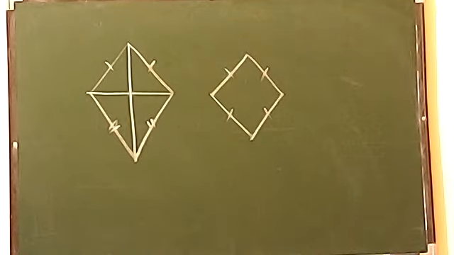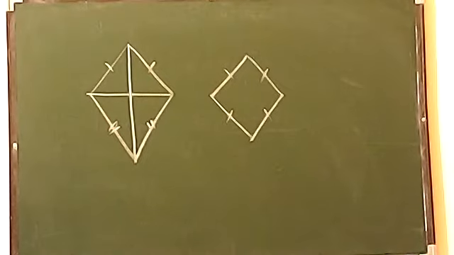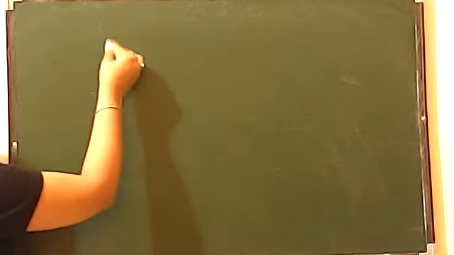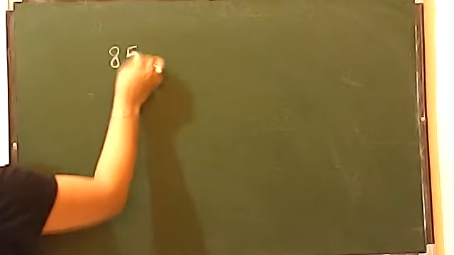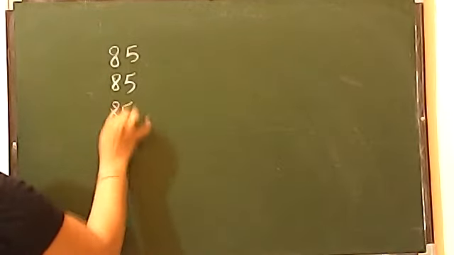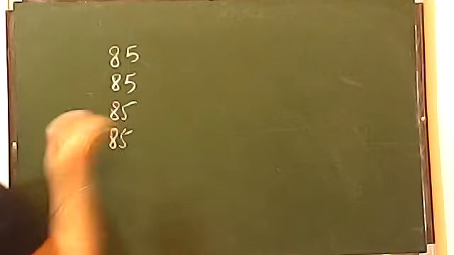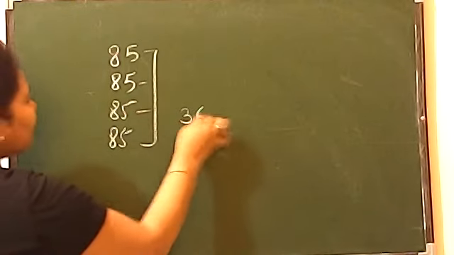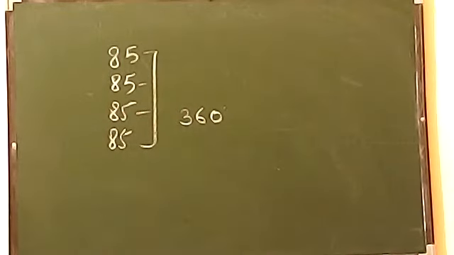MCQ part, question number 1 says: a quadrilateral can have 4 acute angles, 2 right, 2 obtuse, 3 obtuse, or 4 obtuse. Now this I will be discussing with you right now. Okay, 4 acute angles. Acute angle means less than 90. So let's say I take 88 or 85, anything. If we take all four, say one 85, another 89, then when you sum all four you will not get exactly 360. You will always get less than 360.